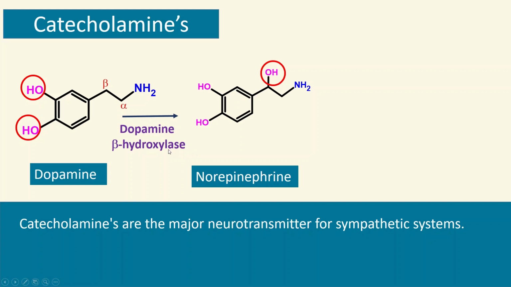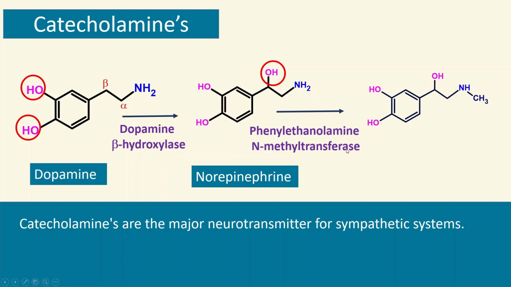So it is easy to remember the names of the enzymes. Sometimes questions can also come in the exam about the enzymes. The names of these enzymes always end with ase. Since you're adding a hydroxyl, it is called hydroxylase. Then further, norepinephrine undergoes another reaction by N-methyltransferase.